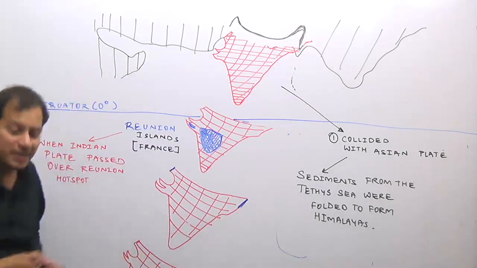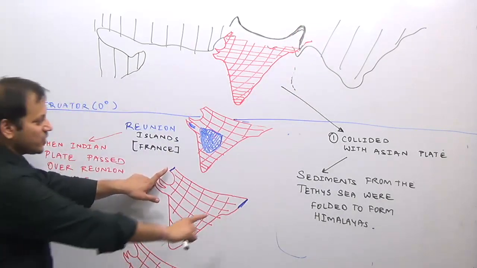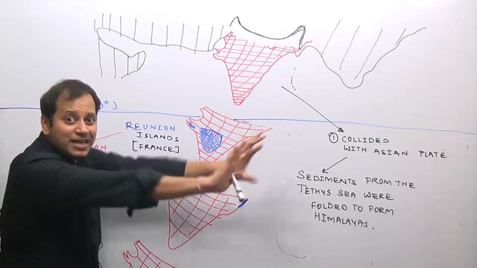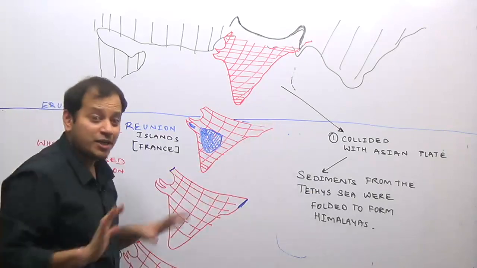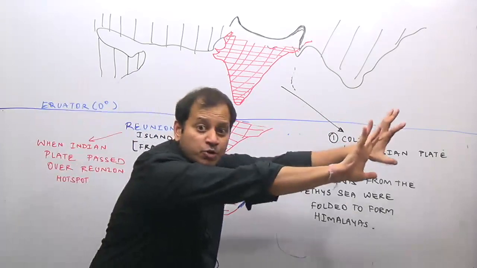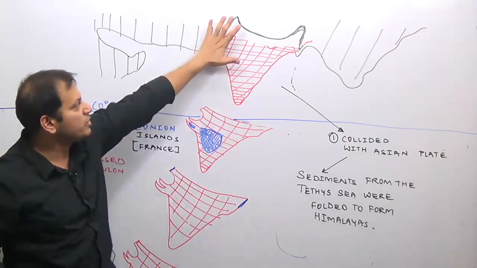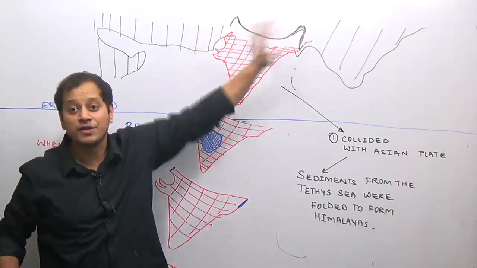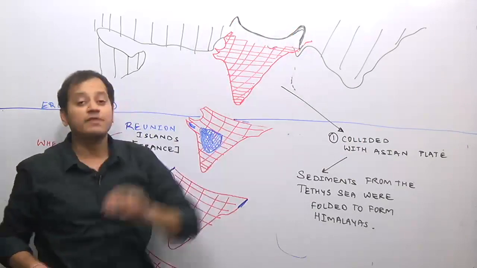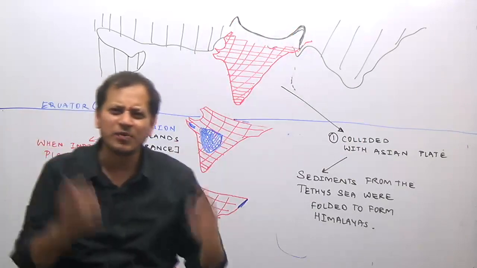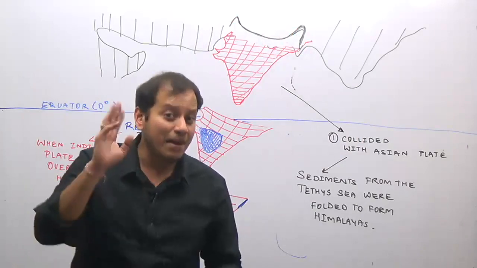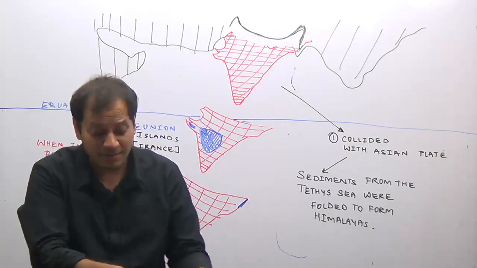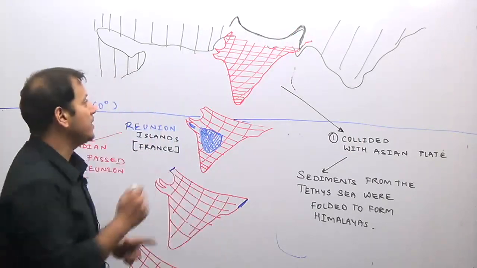Why this hairpin bend in the Himalayas? Because this is what I was telling you. It was like the two arms of the Indian plate which were giving maximum push to the Asian plate. One was of the Aravalli mountains and one was of the Assam Himalayas. Now this collision between Indian and Asian plate happened three times, resulting into three parallel ranges of the